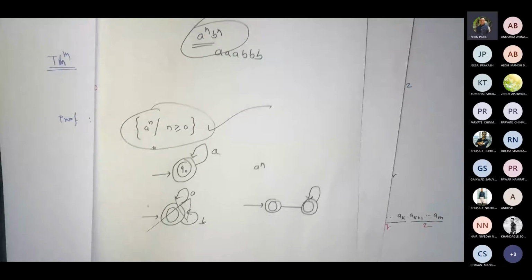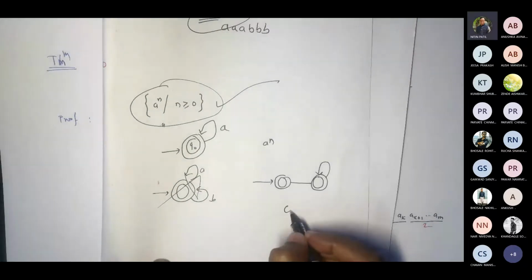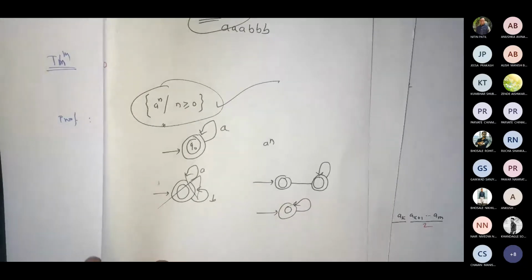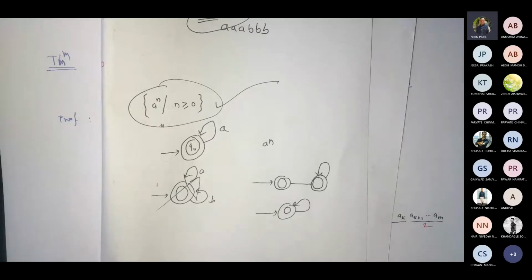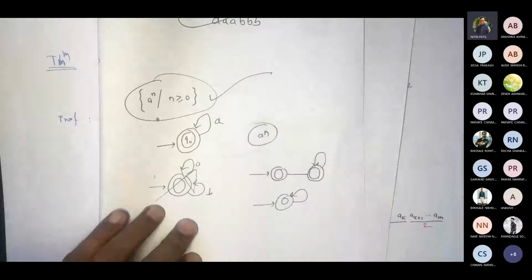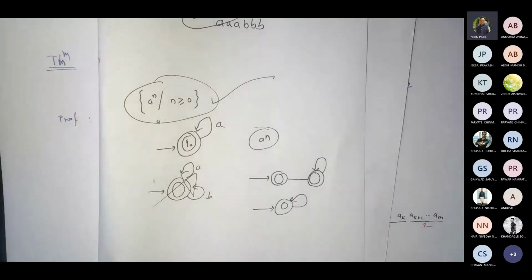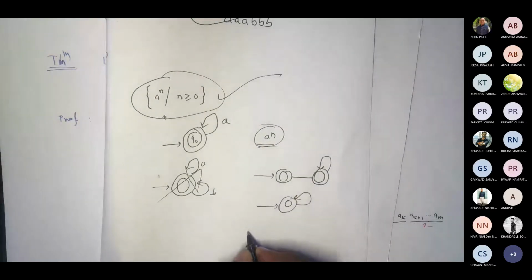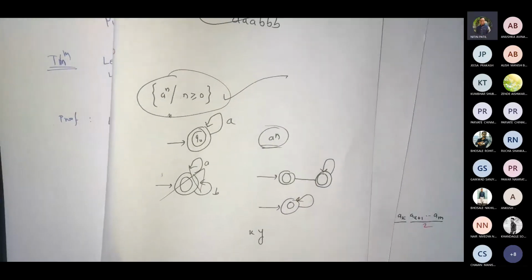Can I draw this FA like this? My FA could also be this one. So if my Y is not going to be empty, now how exactly can I get this then? At least one Y should be there. So whenever I'm dividing this string into form, X can be empty, but Y cannot be empty.